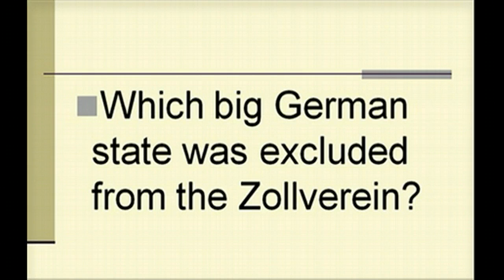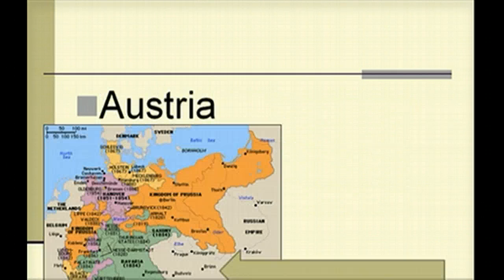Which big German state was excluded from the Zollverein? And so this is that plan that's going to be successful. So what is left out, what does Otto von Bismarck want to keep out of the way of the Hohenzollern unification of Germany? That would be Austria.